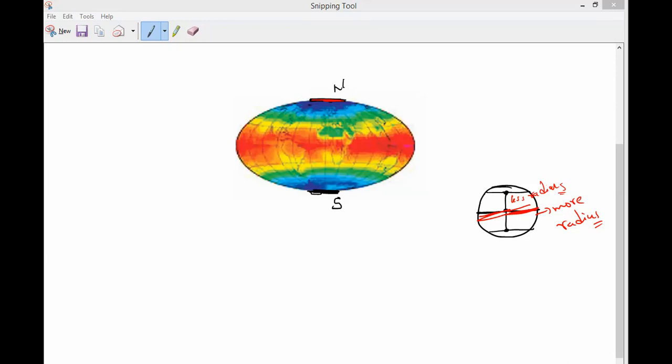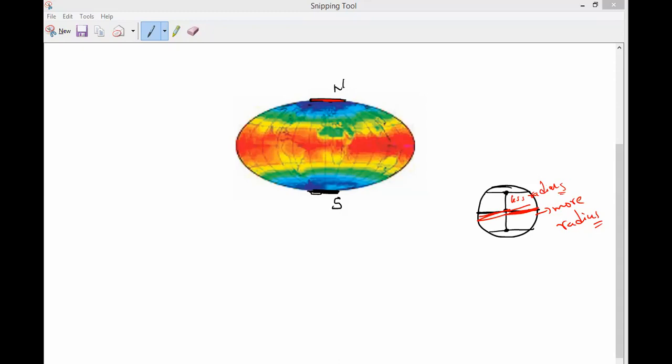The radius of the earth at the poles is minimum. So what is the G value? Is the G value maximum or minimum? Please write it. The G value will become maximum. Understood? Yes or no? Yes, sir. Maximum.